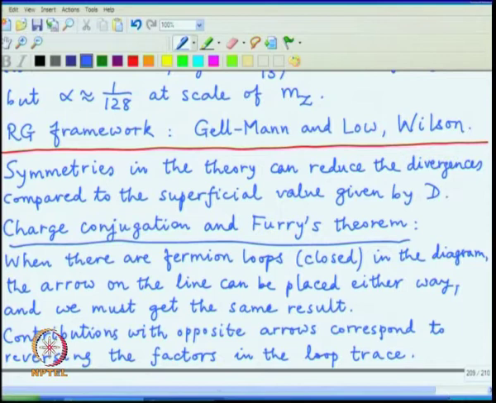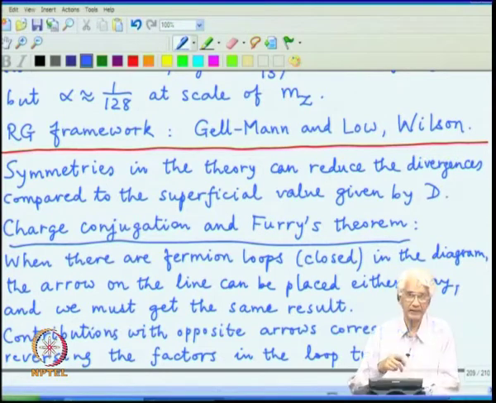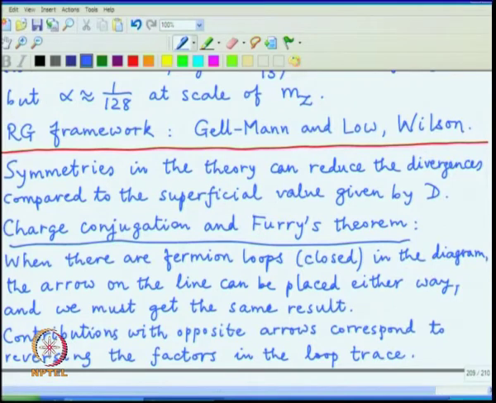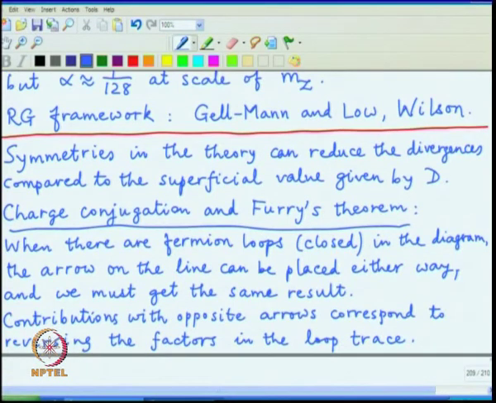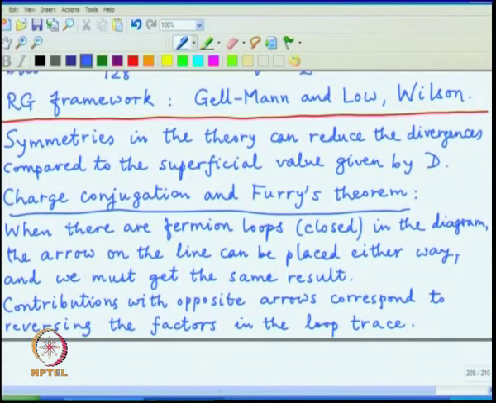If we reverse the arrows, then all the factors appear in the opposite order and there is still a trace, and one can do the mapping between these two contributions by taking the transpose of the matrix. The transpose basically reverses the order of the factors, and since there is an overall trace, it is just a number and the transpose will not change the value of that particular number.